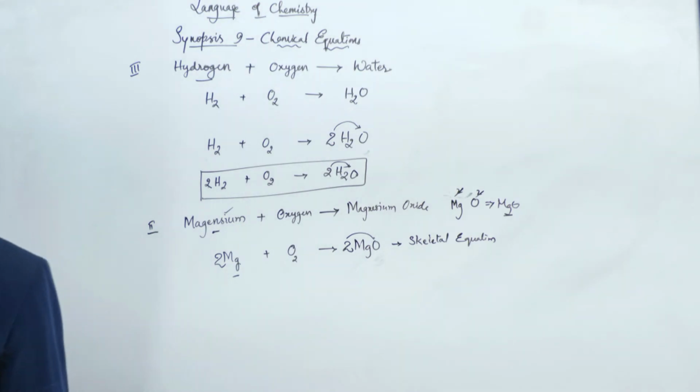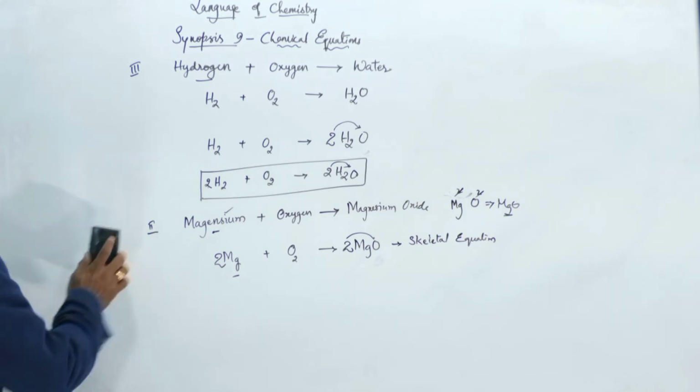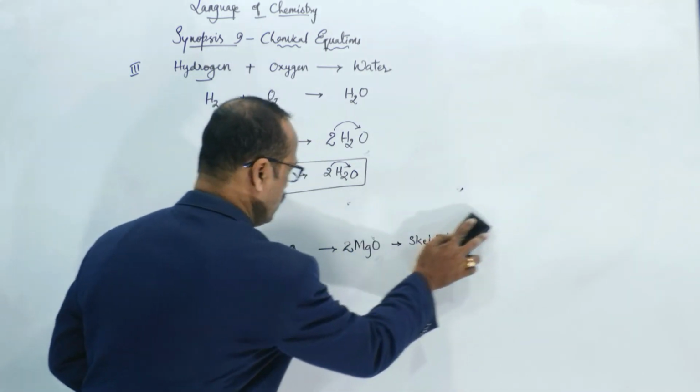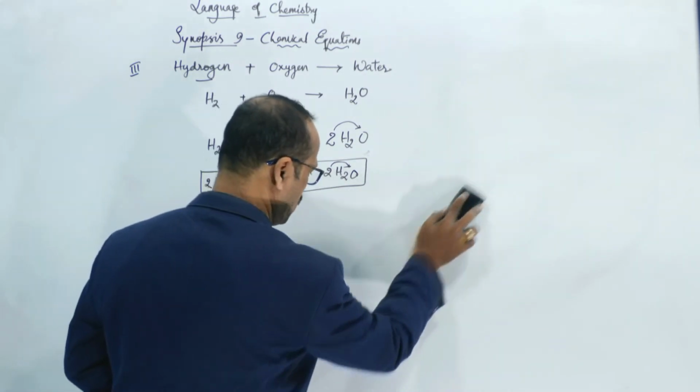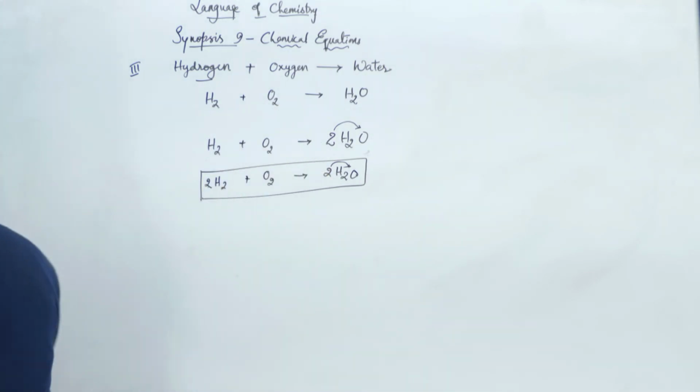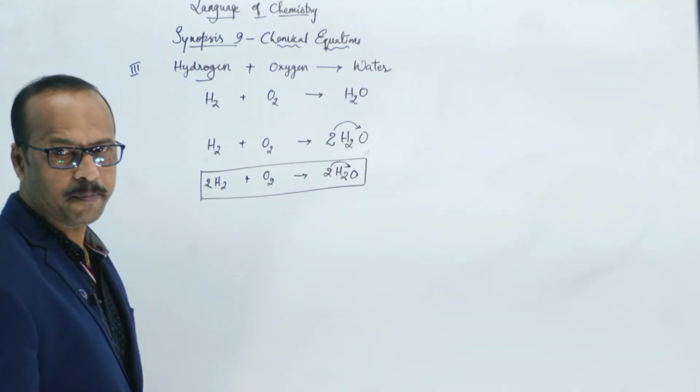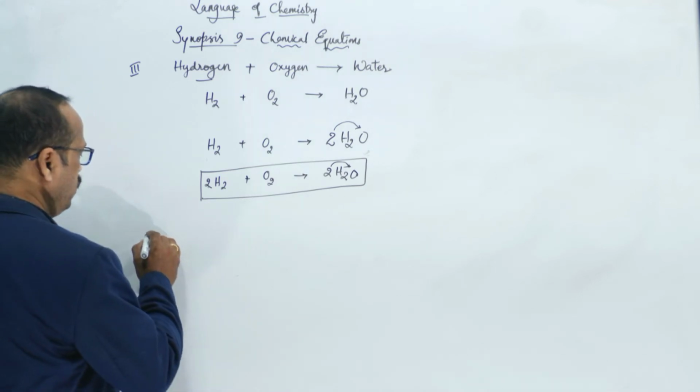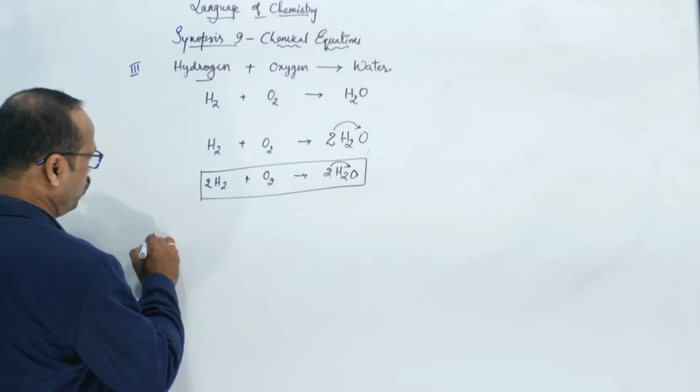Now, last and final one. One more I'll explain you. After that, I'll explain you some limitations of this balancing of equation. Right? Now, one more. Here I am writing the fourth one.